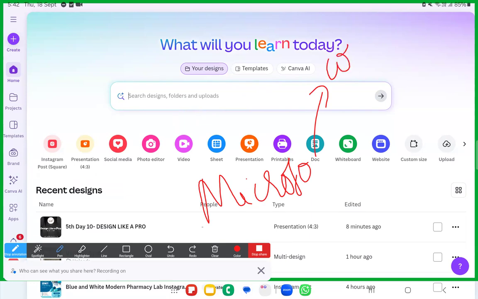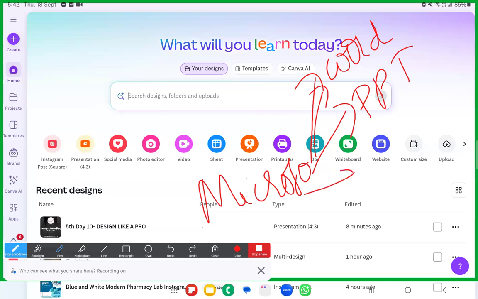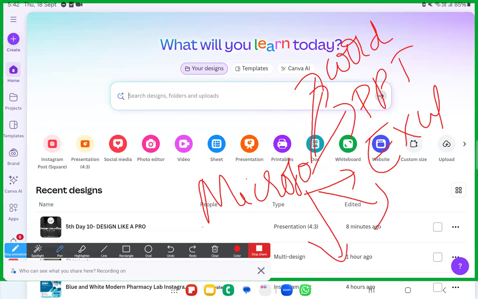What is the thing? Word, right? Word. This is entirely different software. Microsoft Office Word. Then they have Microsoft Office PowerPoint. Then they have Microsoft Excel, Access. They have so many softwares under them. But now, dear sisters and brothers, Word and PowerPoint.